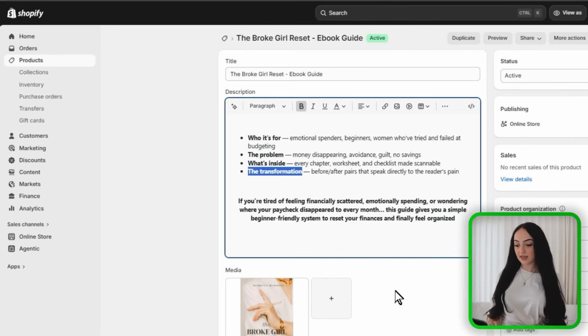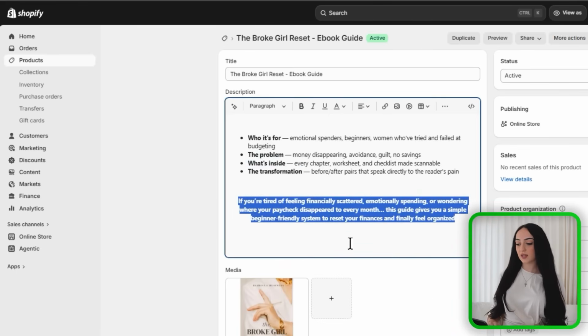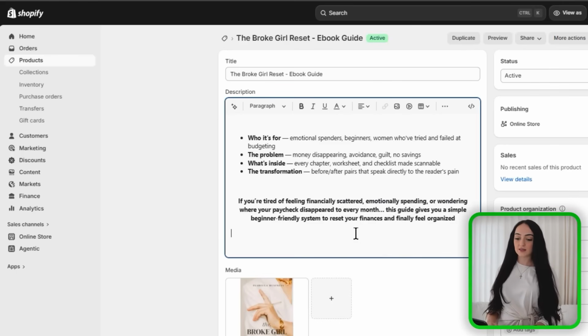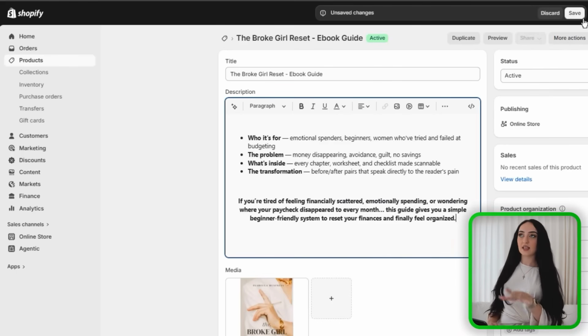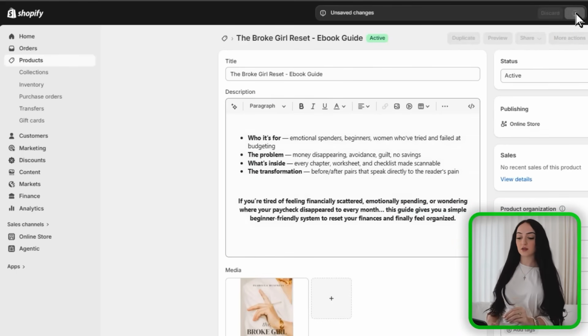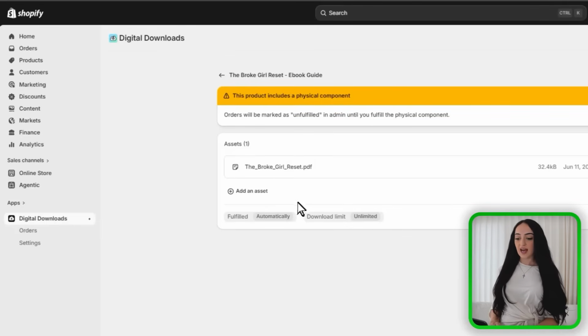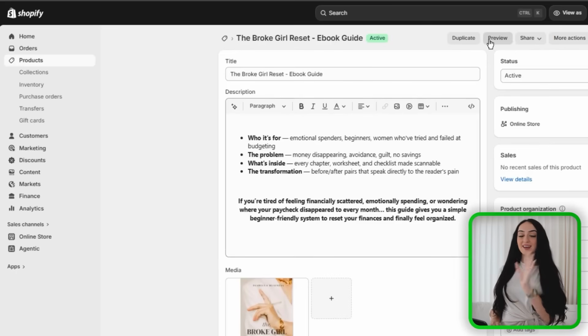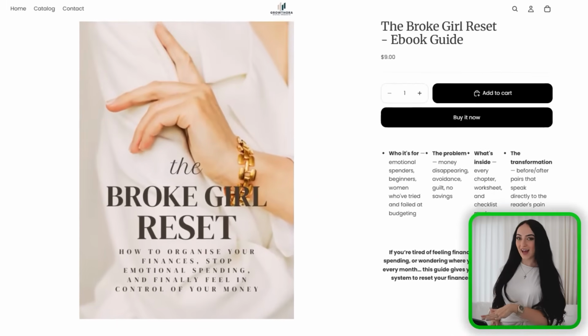You can see it can say just something like, if you're tired of feeling financially scattered, emotional spending, or wondering where your paycheck disappeared to every month, this guide gives you a simple beginner-friendly system to reset your finances and finally feel organized. So you immediately see that it feels like a solution to the person looking at it. Then you're gonna upload your PDF. Choose your price points. I would say anywhere between $9 to $27 can work great for a simple beginner digital product. And now your store is live.